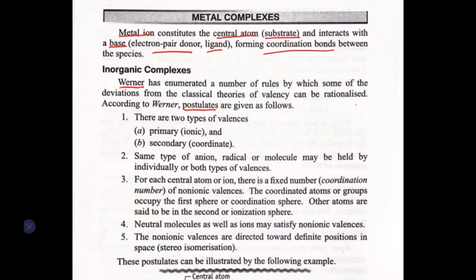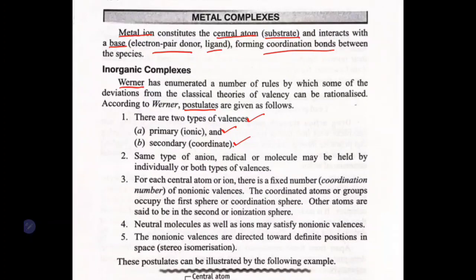One is, there are two types of valencies in a metal, or you can say inorganic complex. In an inorganic metal complex, there are two types of valencies. One is primary valency, which we call ionic valency. Second is coordinate valency, or we can say secondary valency. This is the first postulate.